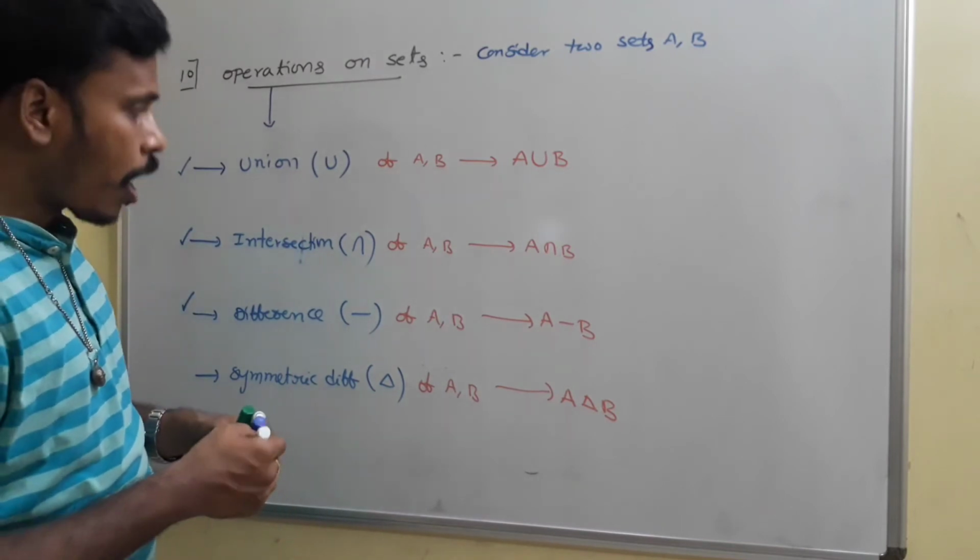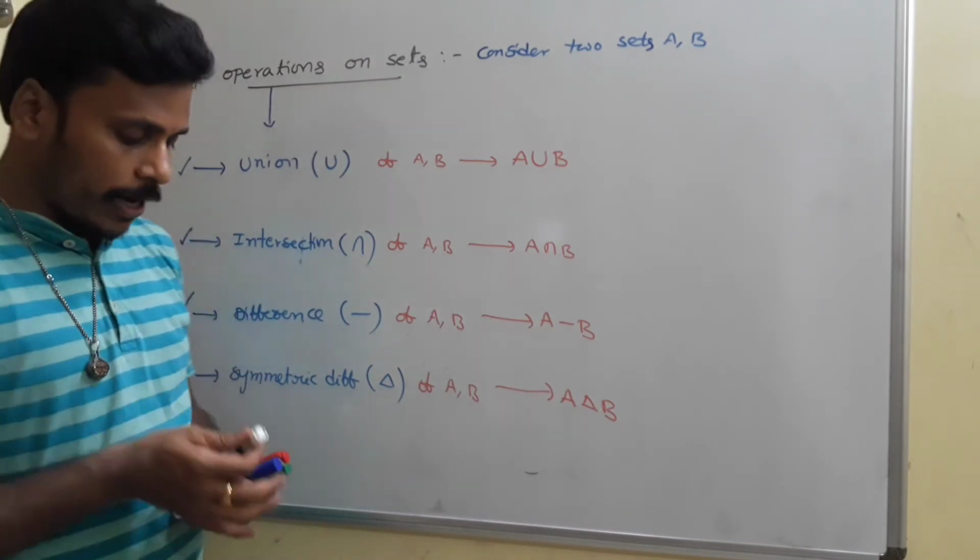Okay, and now how to define that union? Just look there.